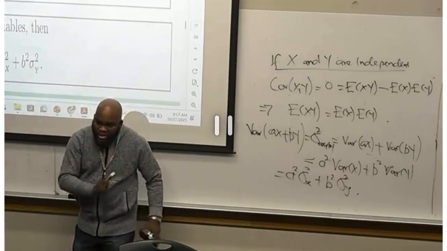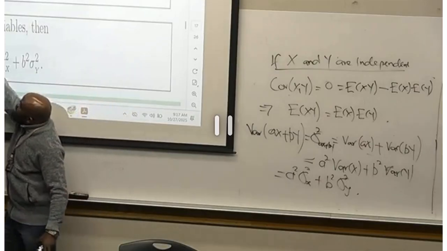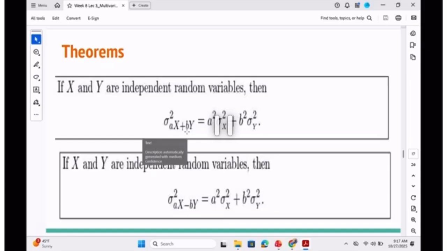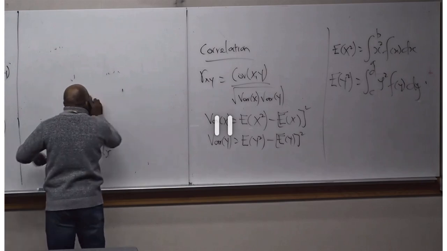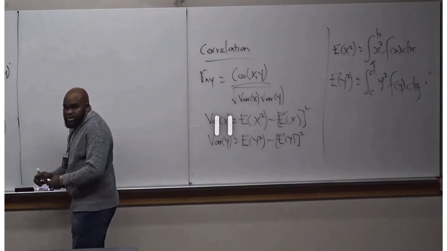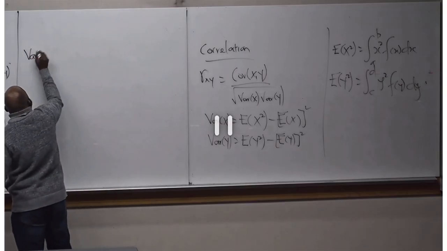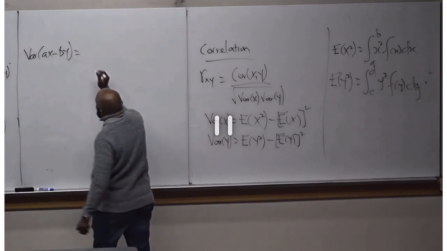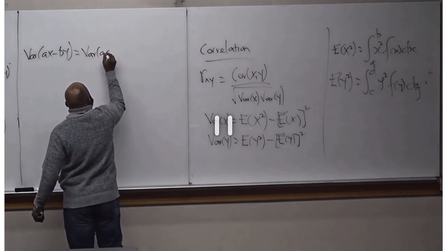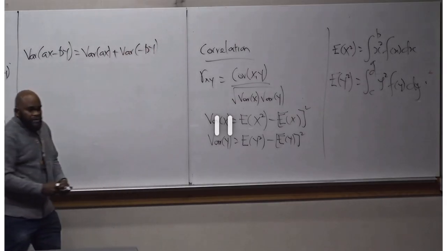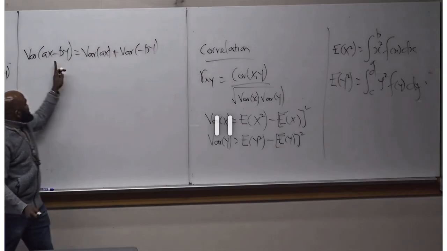And let me tell you this. Whether you have a minus or a plus, it's going to be the same expression. Because in the situation where you have a minus, please pay attention now. If you don't understand, ask me a question. Situation where I have aX minus bY, I'm still going to have the variance of aX plus the variance of minus bY. Mathematically speaking, plus minus, that's a minus, right?